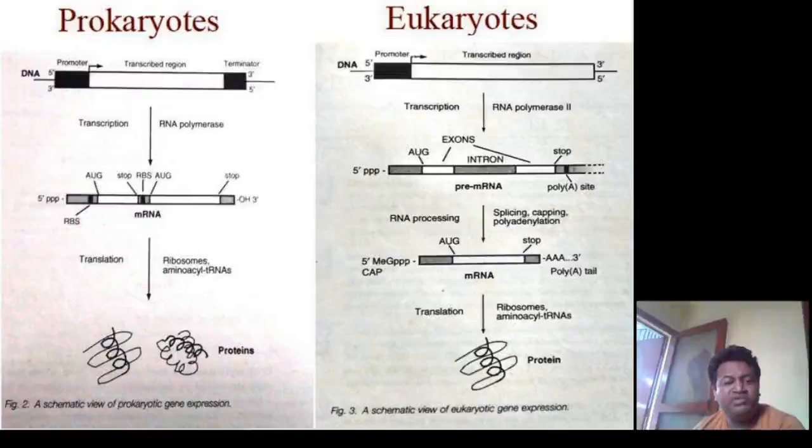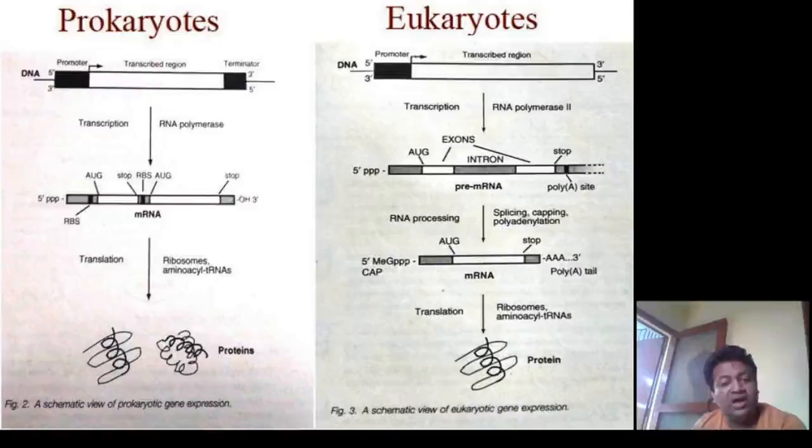The process in which the information received by the mRNA from the DNA is used to synthesize the protein is known as translation, and it is done through the synthesis of the amino acids from the ribosomes with the help of tRNA.